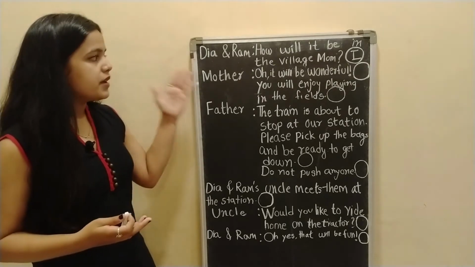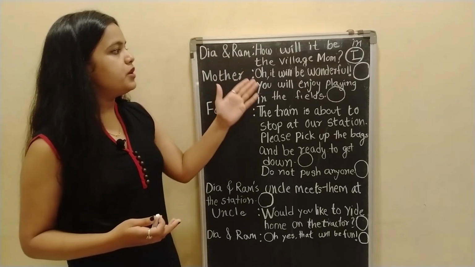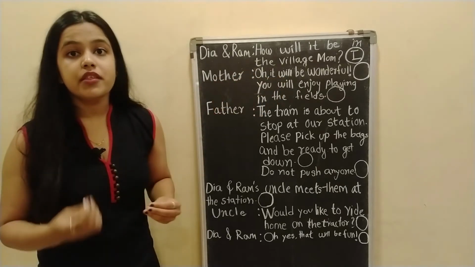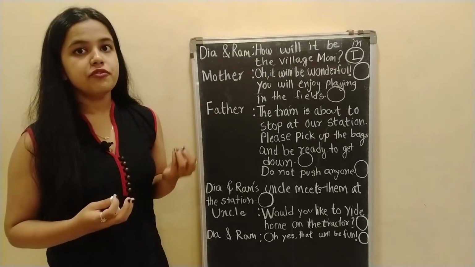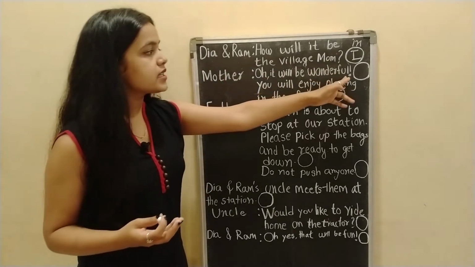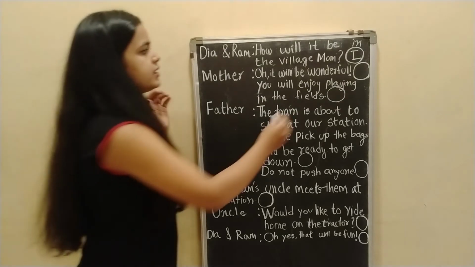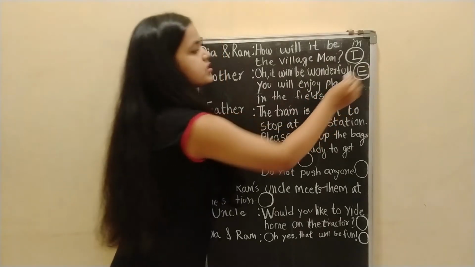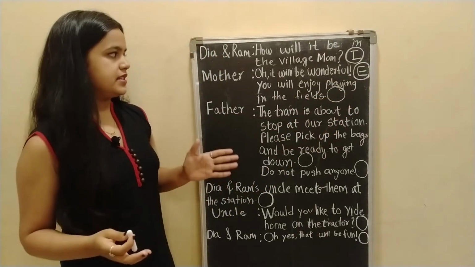Next one, the mother says, "Oh, it will be wonderful!" Now here the mother is expressing a strong feeling of happiness or of surprise. So here there's an exclamation mark. You have to write here an E because it is an exclamatory sentence.